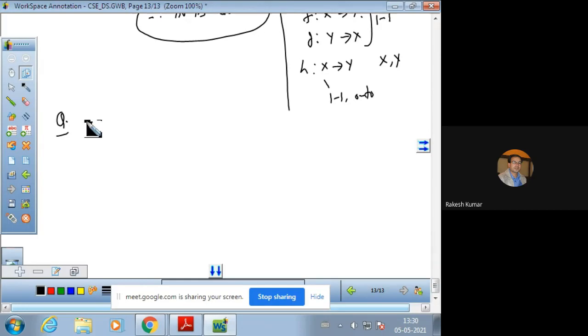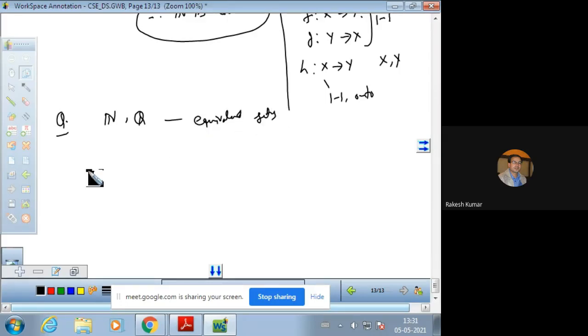Write down the result using the Cantor-Bernstein theorem. Cantor और Bernstein का theorem जो अभी discuss किया, prove that the set of natural numbers and the set of rational numbers is countable or equivalent sets. Prove that these sets are equivalent sets. And इसी के साथ the second part is prove that the set of rational numbers is countable. This also we need to prove in this part.